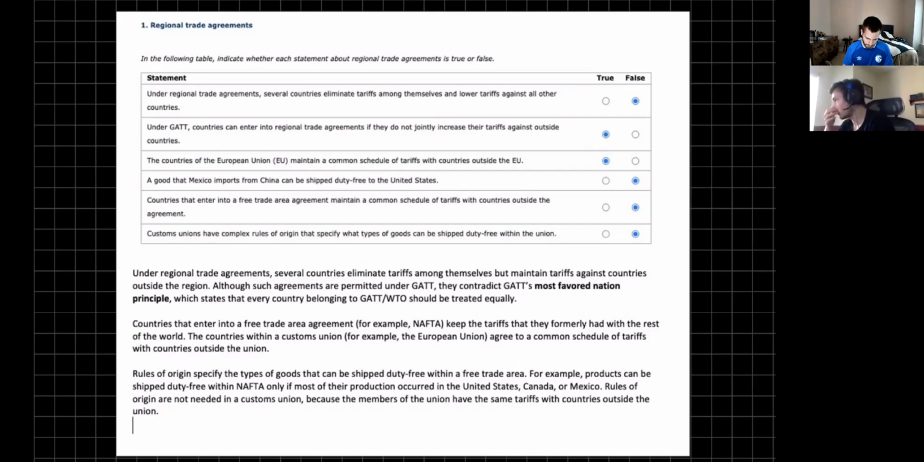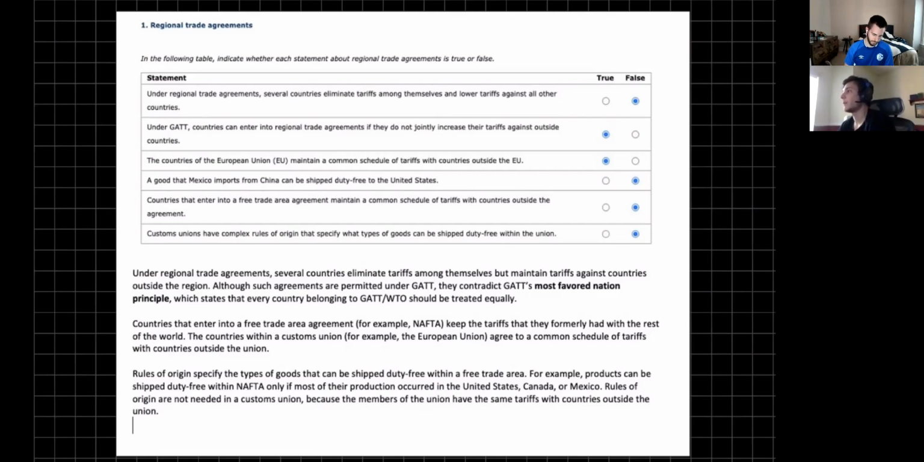Now, the next one: a good that Mexico imports from China can be shipped duty-free to the United States. That's false, and the reason why is it has to do with the rules of origin. Rules of origin specify the type of good that can be shipped duty-free. So, for instance, a product can be shipped duty-free within NAFTA, but the production has to have occurred in one of the countries in NAFTA. That would be either the US, Mexico, or Canada, not an outside country.